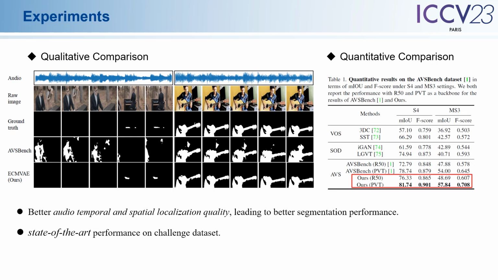We have trained as well as tested on the AVS bench dataset and present qualitative as well as quantitative results here. From the visualization we can see that our proposed method achieves better audio-temporal and spatial localization quality, leading to better segmentation performance. Meanwhile, from the table, we can see that our method has a substantial performance improvement compared to the baseline. And it achieves the state-of-the-art performance.